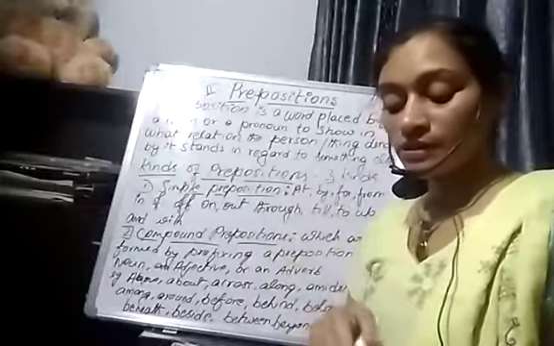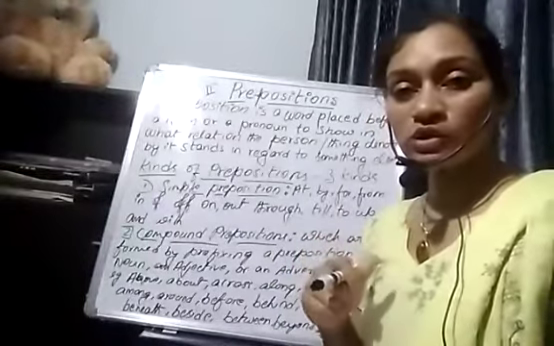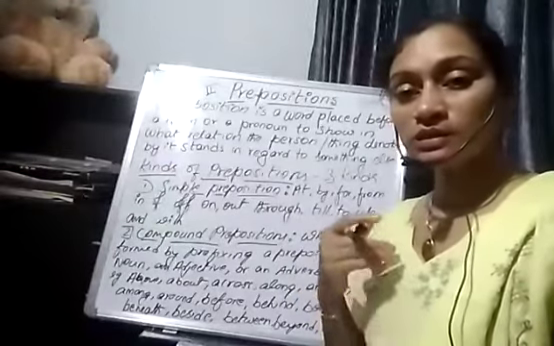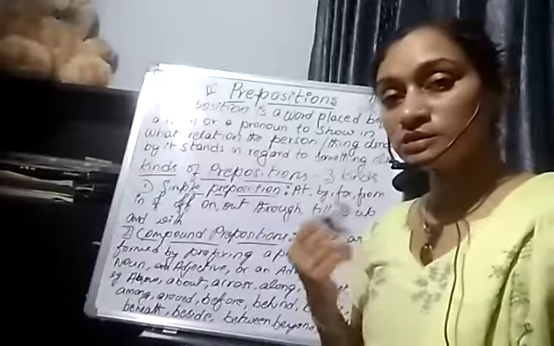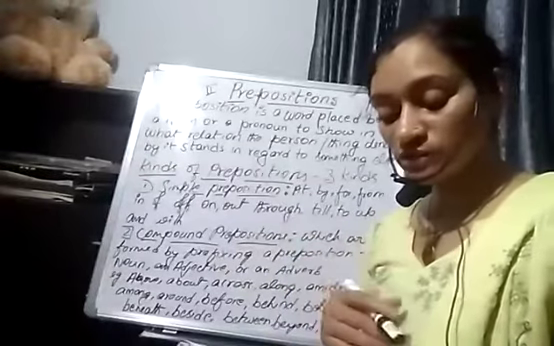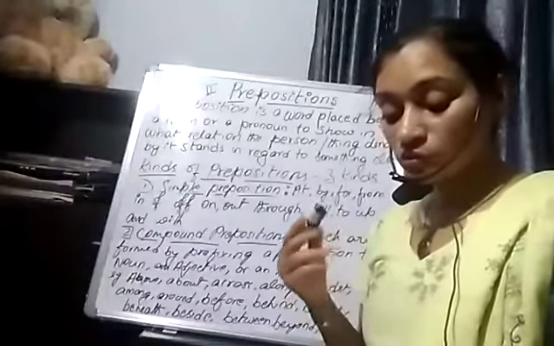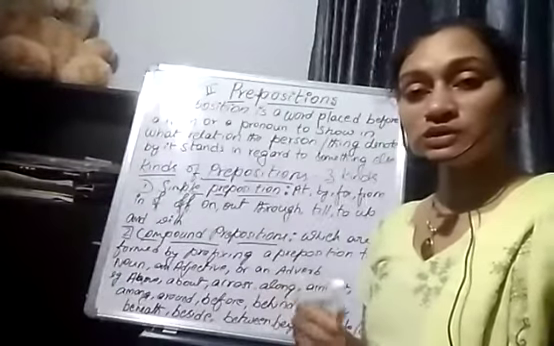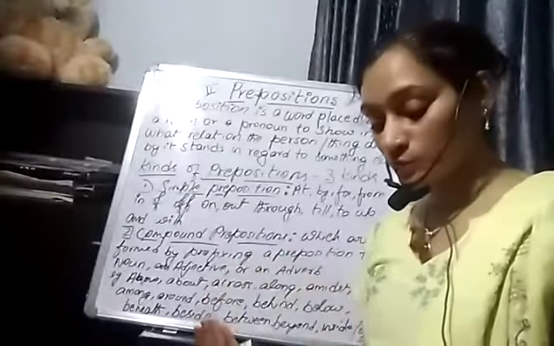Now, next example I'll give you. The dog is fond of biscuits. Now, which is the preposition here? Of, O-F, of is the preposition here. So, what does that speak? It shows the relation between the dog and the biscuit.